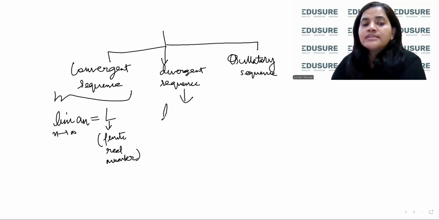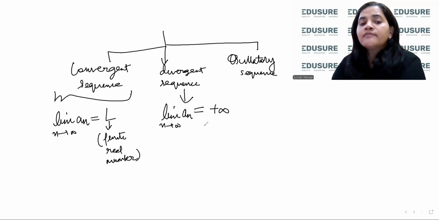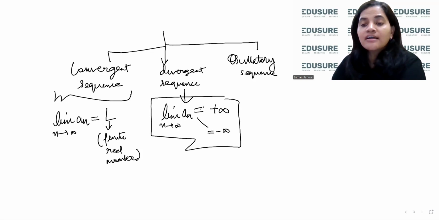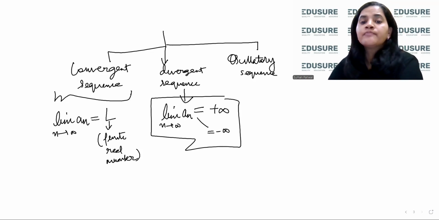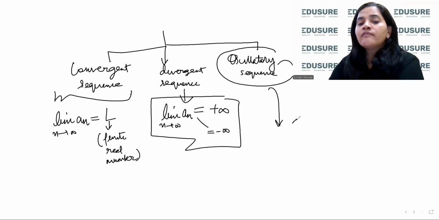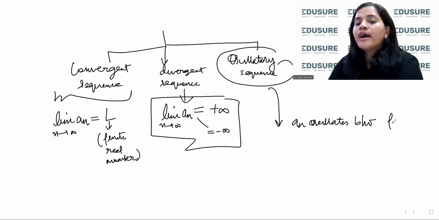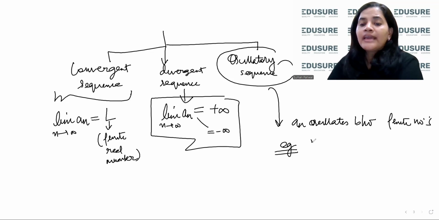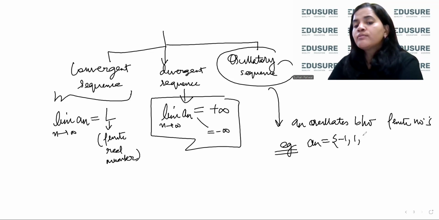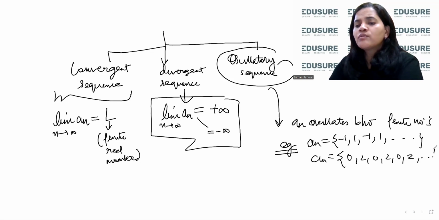What is a divergent sequence? When limit n tending to infinity, an will either be plus infinity or it will be minus infinity. So these two types of cases are the sequences which are called divergent sequence. Oscillatory sequence is the one where an oscillates between finite numbers. Example, an is equal to -1, 1, -1, 1, and so on. Another example you can create 0, 2, 0, 2, 0, 2, and so on.